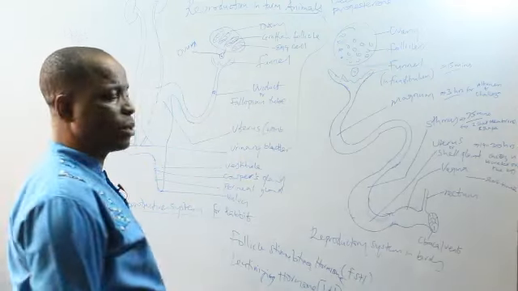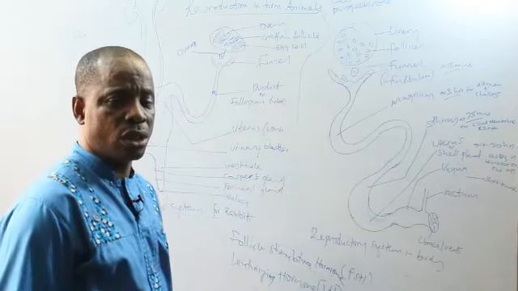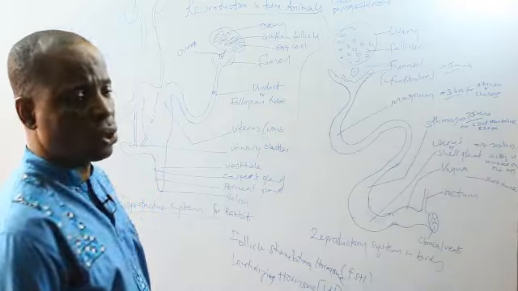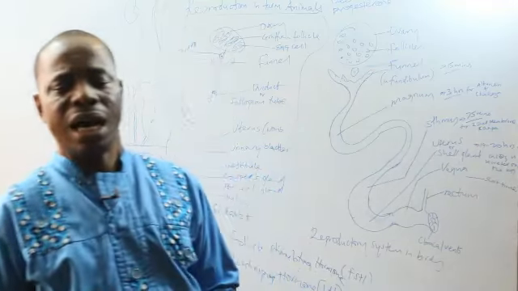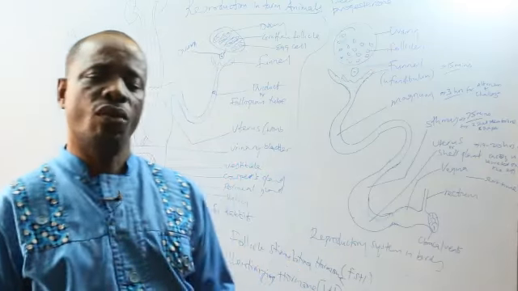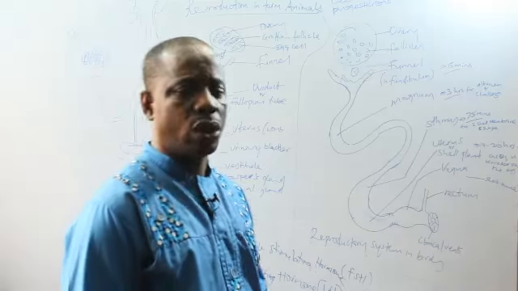Once the sperm meets the egg cell, there will be fertilization. Fertilization is the union or fusion of the male sex gamete called sperm cells and the female sex gamete known as ovum or egg to form a zygote, which is also called the embryo.